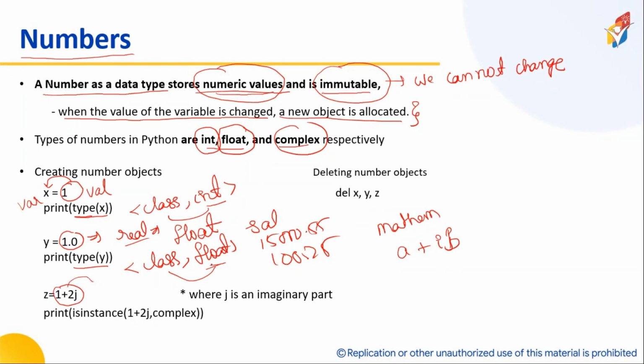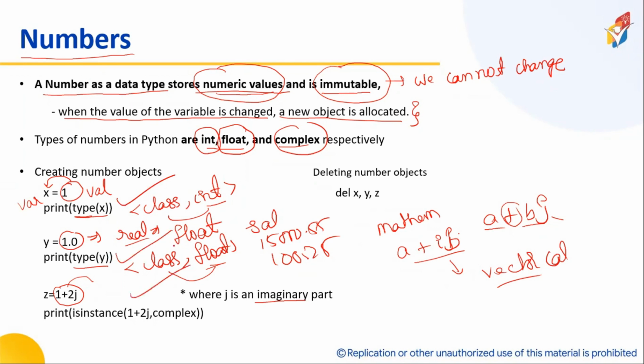If any number is in the form of a plus bj, here a and b are called operands, plus is called the operator, and j is called the imaginary number. They will be used in vector calculus. When we discuss vector calculus, we'll discuss them. So Python numbers support integer, float, and complex data types.